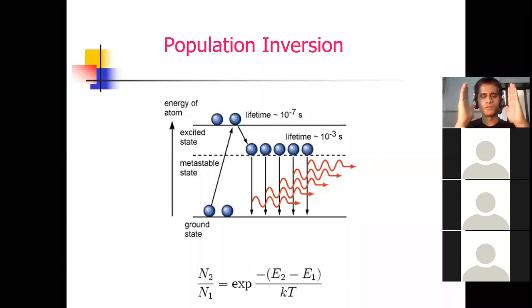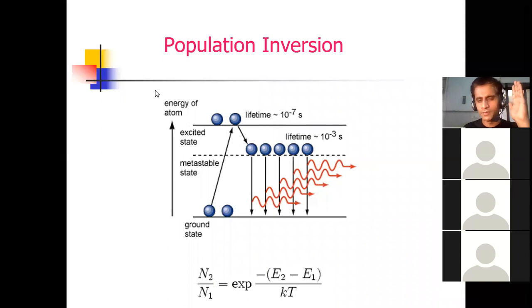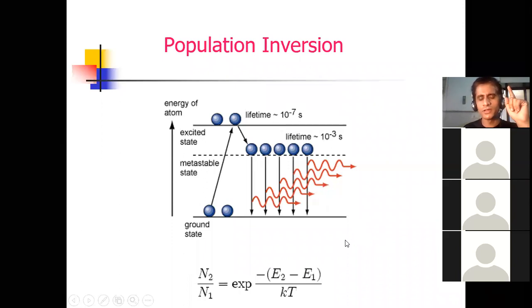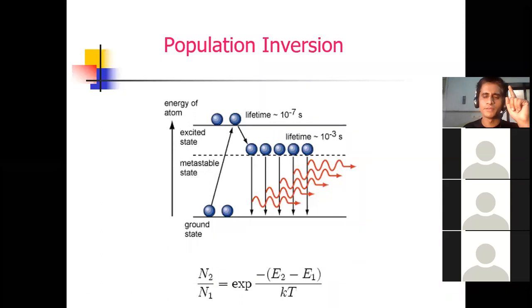See again, population inversion means N2 is always more than N1. E1 is the energy of the lower state, E2 is the energy of the upper state, K is the Boltzmann constant, T is temperature in Kelvin.